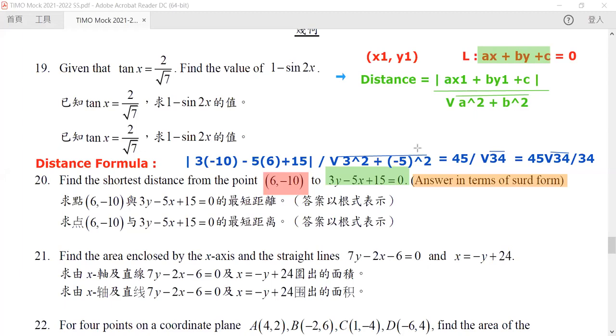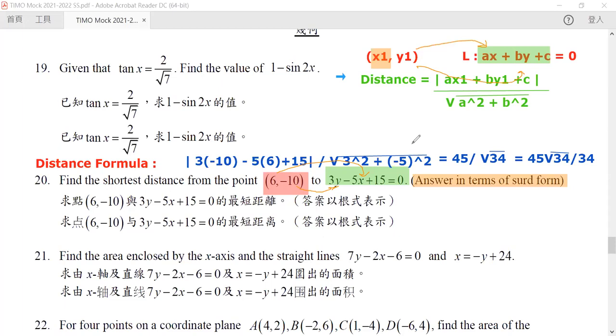Oh yeah, the equation is very interesting because it is 3y minus 5x, but the formula is very simple. You just replace our x1 with the corresponding x coordinate, and then we replace our y1 with the corresponding y coordinate. So in here, I'll just replace our 6 into our x here, and negative 10 into our y here. So you don't exchange them. In fact, you replace exactly. Replace the x by the x coordinate of the point and replace the y by the y coordinate of the point. Okay, so this is our question 20.